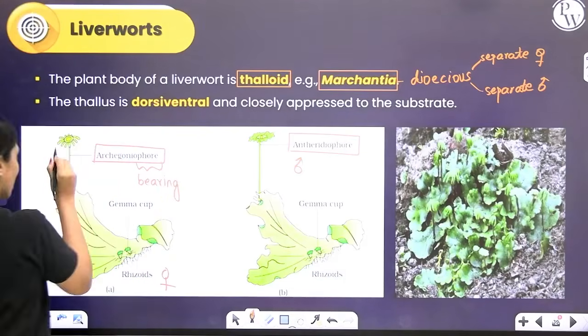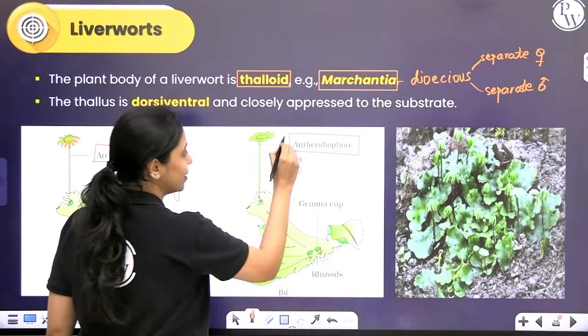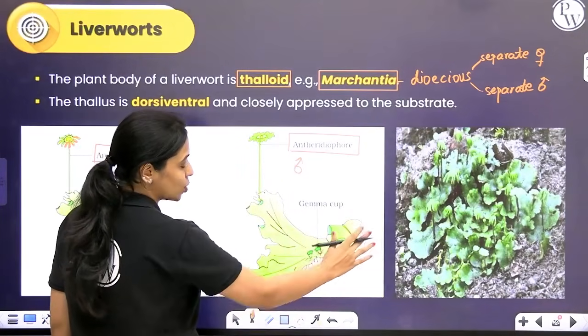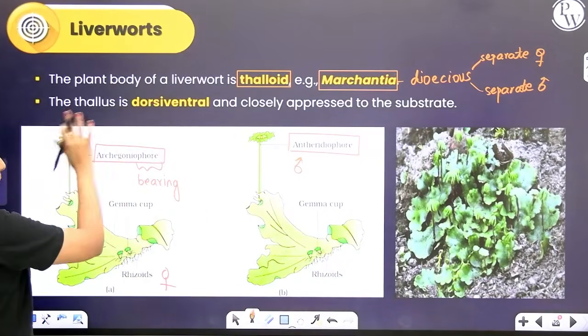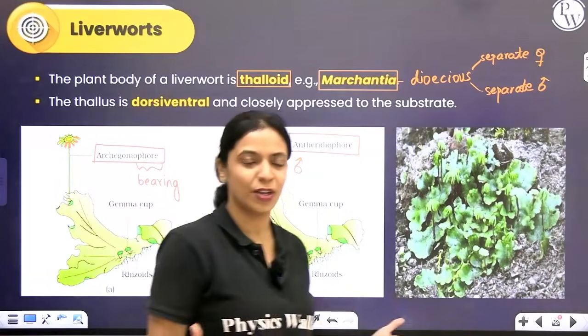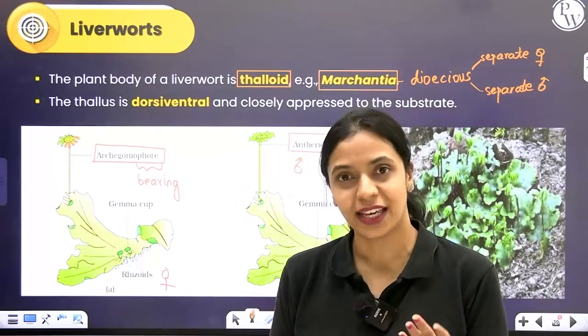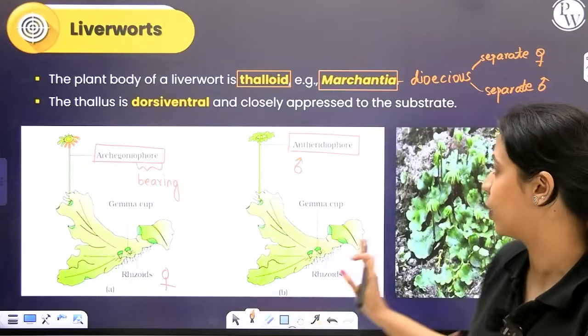Archegoniophore is a stalk that will bear many archegonia here. This antheridiophore is a stalk that bears many antheridia. So the male thallus will bear only antheridia, the female thallus will bear only archegonia. In many species, both antheridia and archegonia are present on the same thallus. In that case, we call it monoecious. In Marchantia, you have two separate thalli, so we call it dioecious.